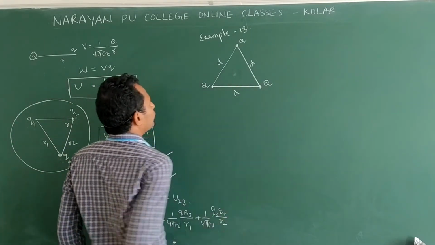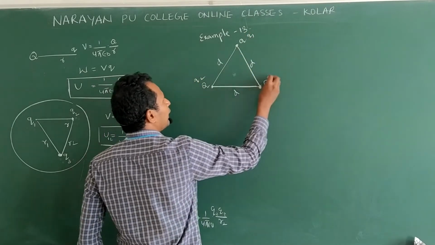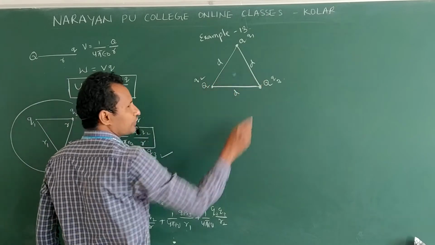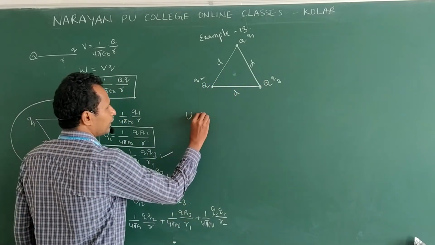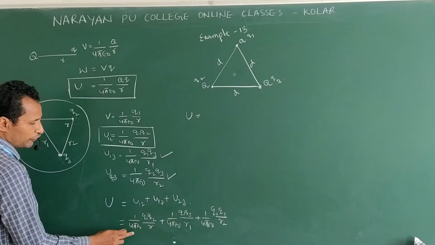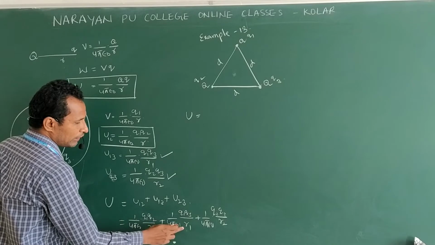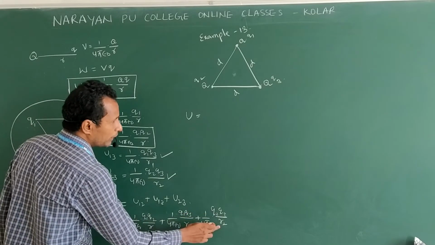So you take this as Q1, this as Q2 and Q3. Potential energy of the system of charges. So how do we write? According to this formula, 1 by 4 pi epsilon naught Q1 Q2 by R, plus 1 by 4 pi epsilon naught Q2 Q3 by R. I need the distance between them, R1, and 1 by 4 pi epsilon naught Q2 Q3 by R2.